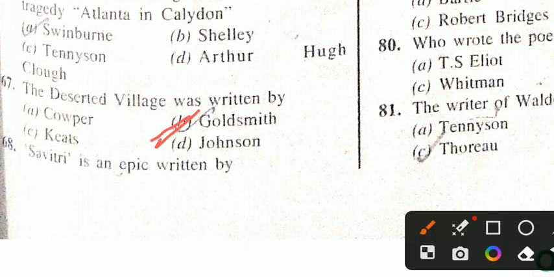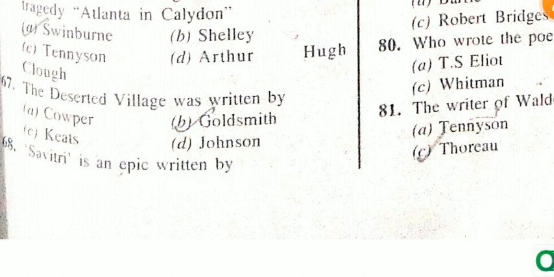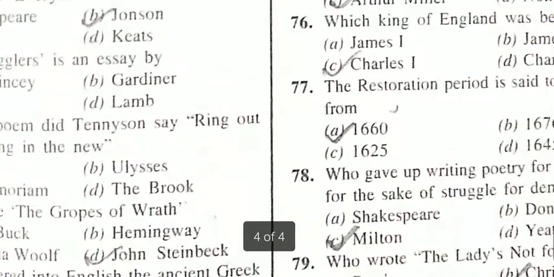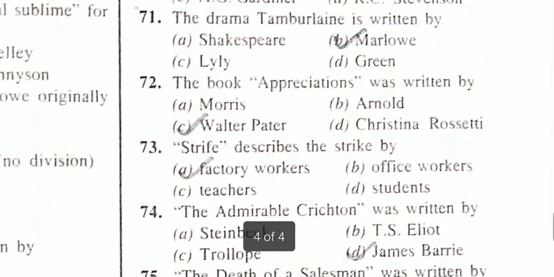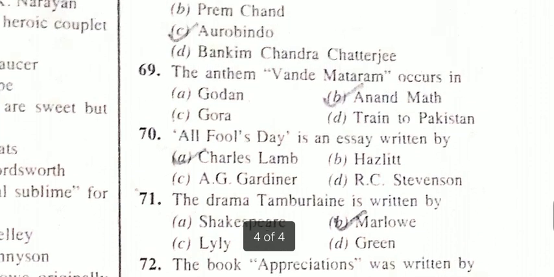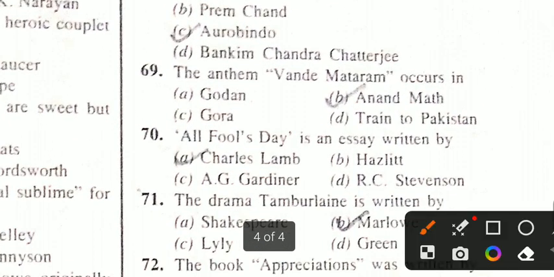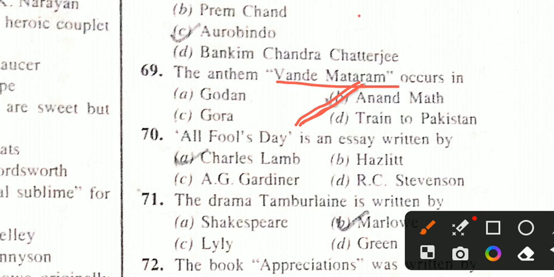Savitri is an epic. It was written by Sri Aurobindo. Understood? The anthem Bande Mataram occurs in Anandamath. It was extracted from Anandamath and written by Bankim Chandra Chatterjee in 1896.